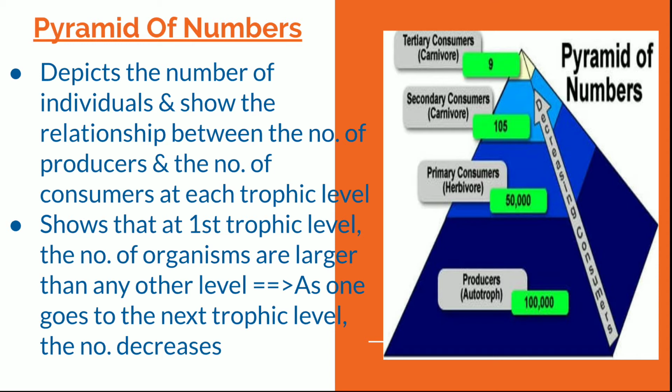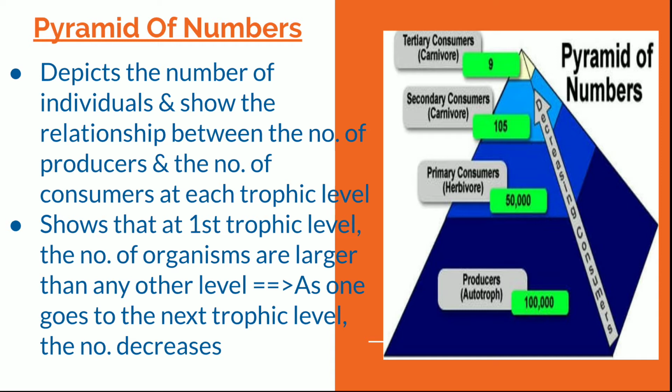Okay, the first trophic level is larger, it reduces when it moves on to the second level, and it again reduces when it moves on to the third level. Like this it reduces, goes to 1 when it reaches the top. Okay, the number gradually decreases, almost becoming 1 when it goes to the top.